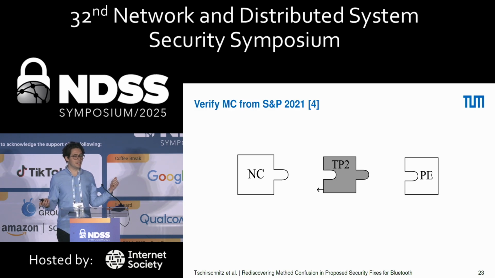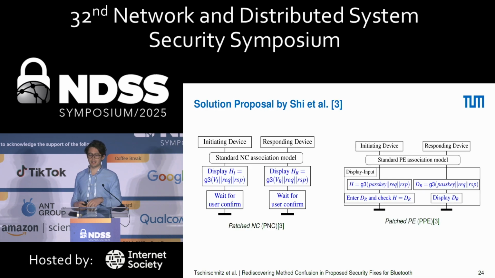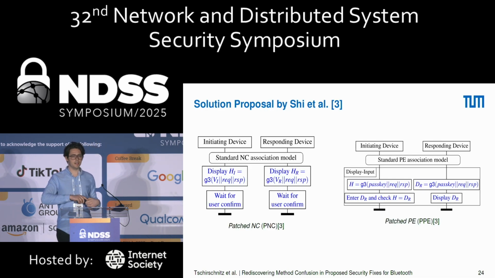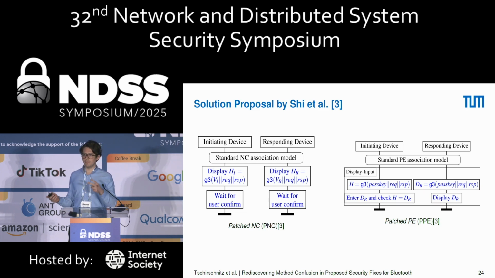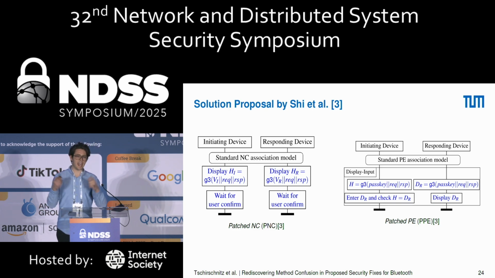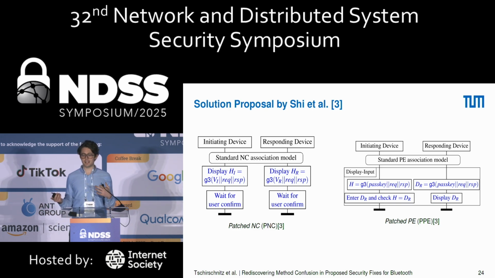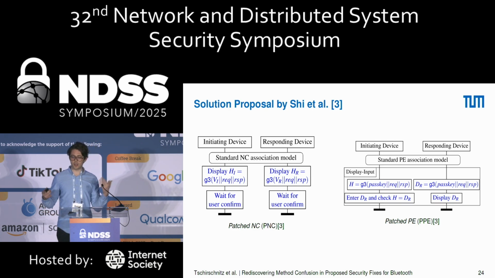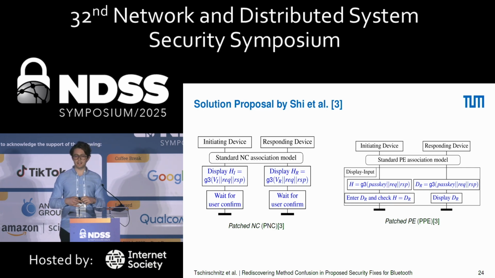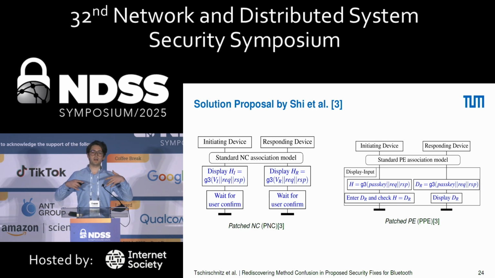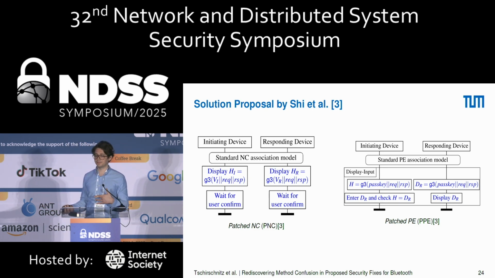So what we wanted to do then is look at something new. And for that we took a proposal that came from Shi et al. That basically said, okay, the method confusion, maybe we can fix it by adding 2 new methods to Bluetooth that are super secure and cannot be confused. And how they want to achieve this is they run normal numeric comparison, normal passkey entry, and then hash all the previous messages of these exchanges and compare them in patched NC and patched PE, either by comparing or transferring them. And this way, we are supposed to detect if a confusion has occurred.